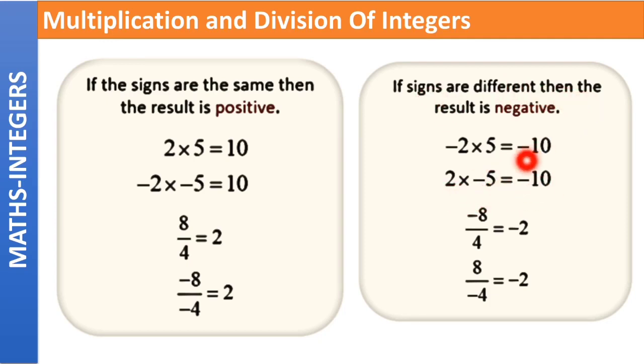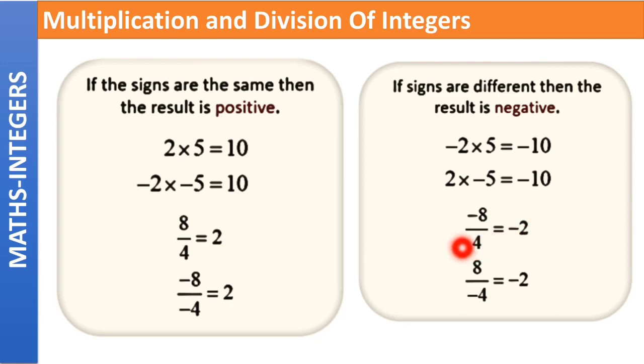The signs are different, so the result is negative in both the cases. Coming to division, minus 8 by 4. Here 8 is negative and 4 is positive. Both the signs are different. Hence the result is also carrying the negative sign. Coming to the absolute values, 8 divided by 4 is equal to 2.